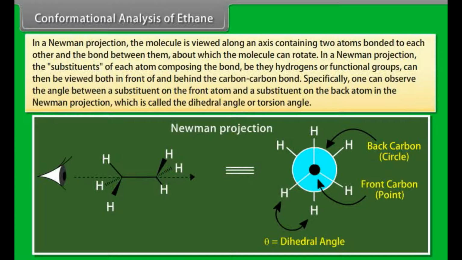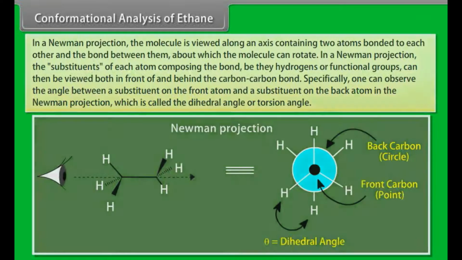Specifically, one can observe the angle between a substituent on the front atom and a substituent on the back atom in the Newman projection, which is called the dihedral angle or torsion angle. In ethane specifically, we can imagine two possible extreme conformations. In one case, the dihedral angle is 0 degrees and the hydrogens on the first carbon line up with, or eclipse, the hydrogens on the second carbon.